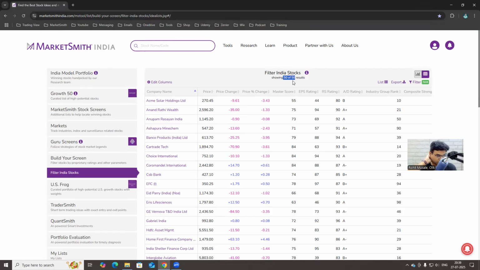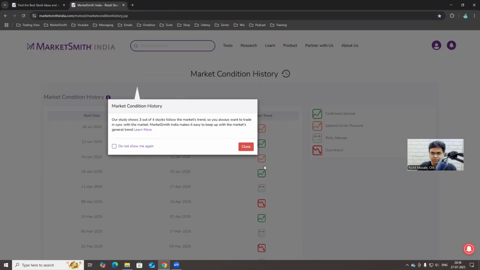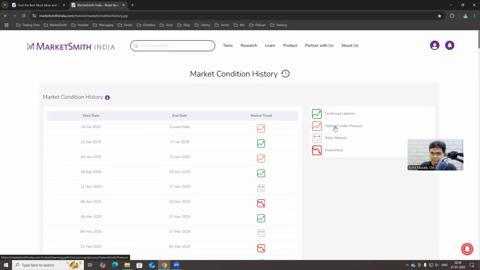Well, this indicates that the market is becoming weaker, and that is proven by market conditions. Currently the market is in uptrend under pressure. We are at 27th July, and on 18th of July, the market went into uptrend under pressure from a confirmed uptrend. So here we see that the market conditions are becoming weaker.